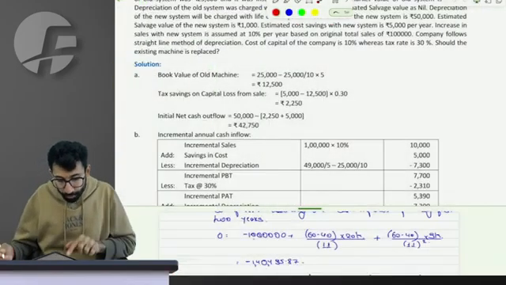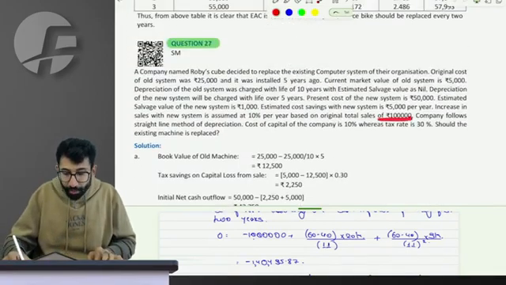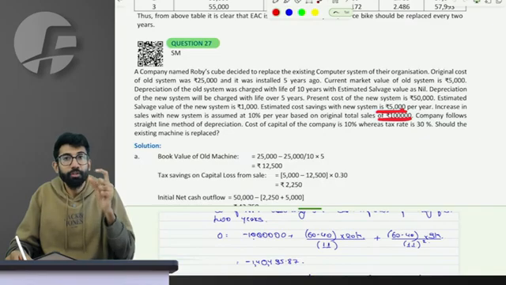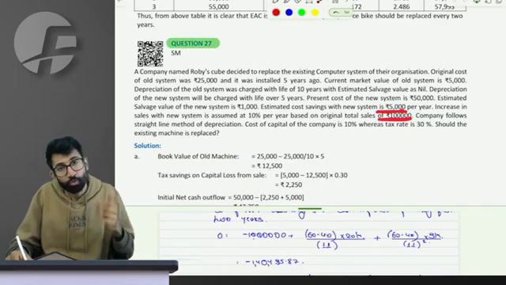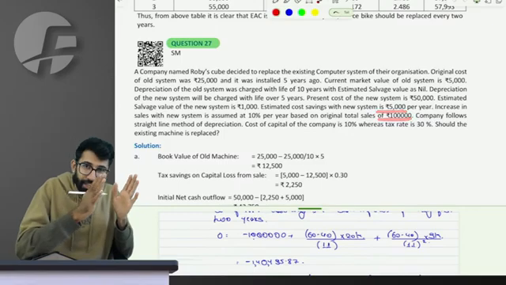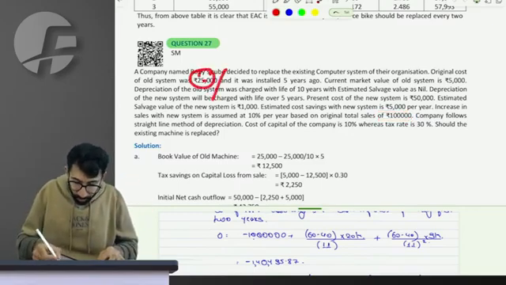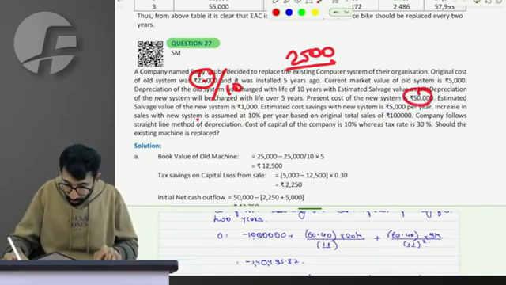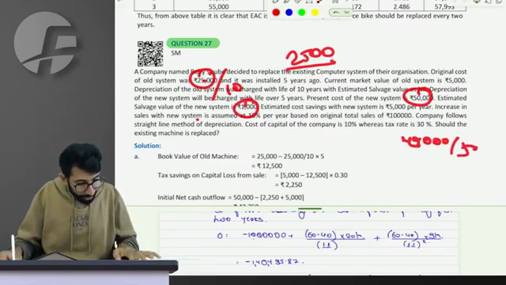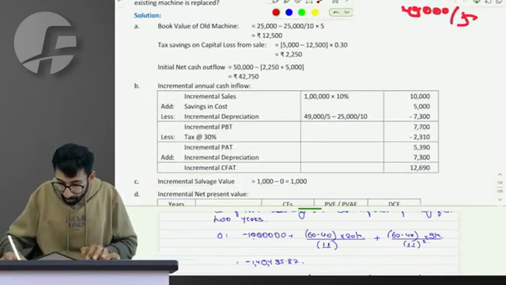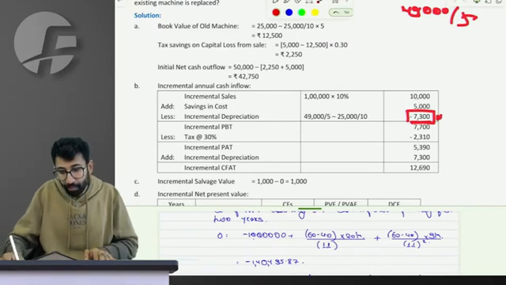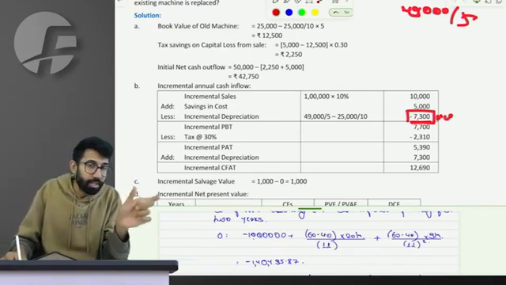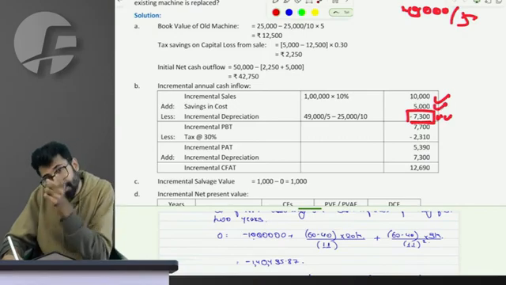Sir, in this case if you observe, revenue 10,000 extra, saving 5,000 extra, so overall 15,000 of benefit. Any other cost information? No. What is the next element? Depreciation. If I use the old machine, depreciation is 25,000 divided by 10, which is 2500. However, if I use the new machine, 50,000 minus salvage value of 1,000, so 49,000 divided by 5. So 49,000 divided by 5 is 9800, minus 2500 gives me 7300 of incremental depreciation.